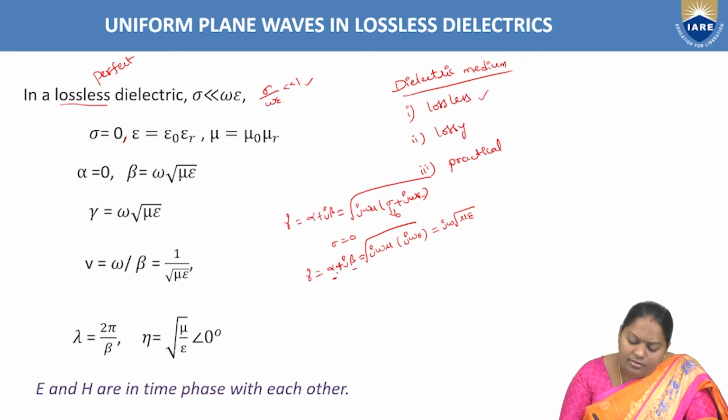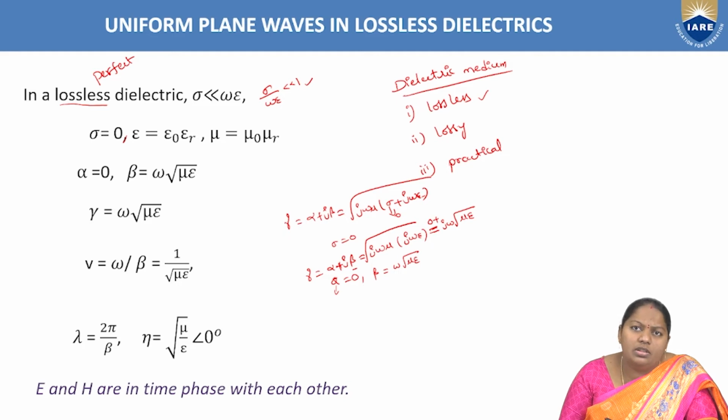So alpha is the real term, whereas beta is the imaginary term. Now if you observe, this resultant consists of 0 plus j omega into root mu epsilon. Right? So now compare both sides, real and imaginary terms. Equating the real terms, alpha equal to 0, and beta equal to omega root mu epsilon. What is this alpha? Attenuation constant.